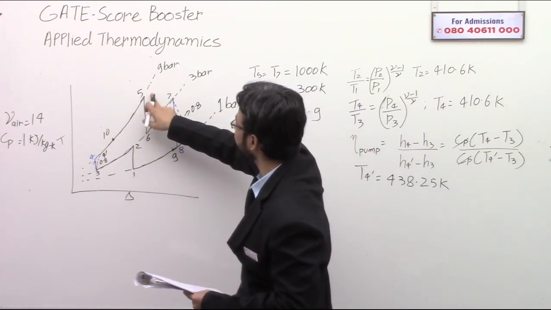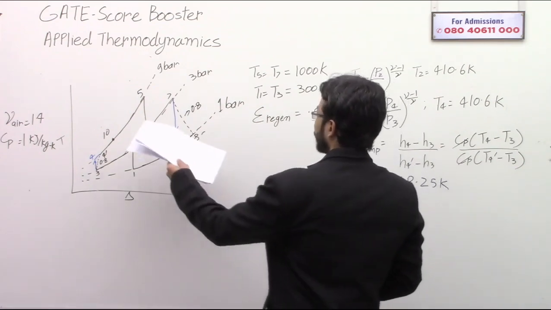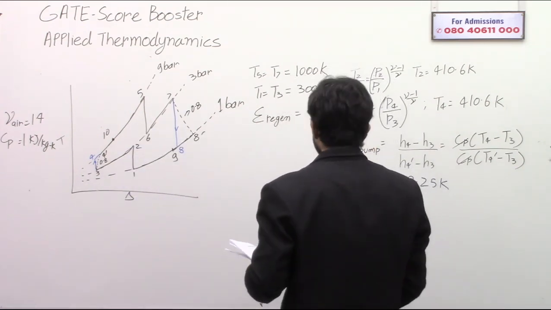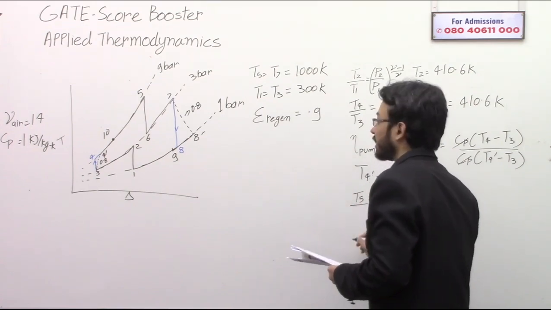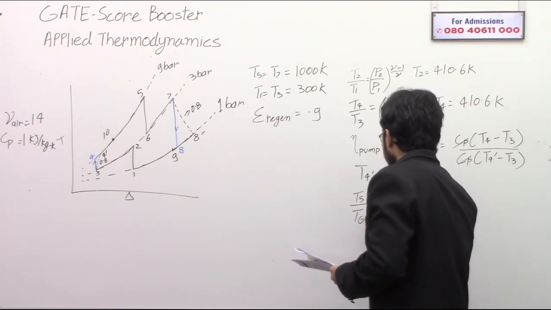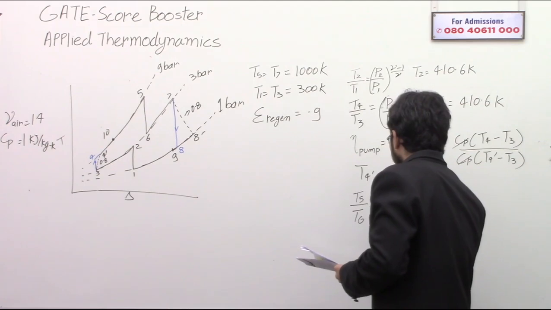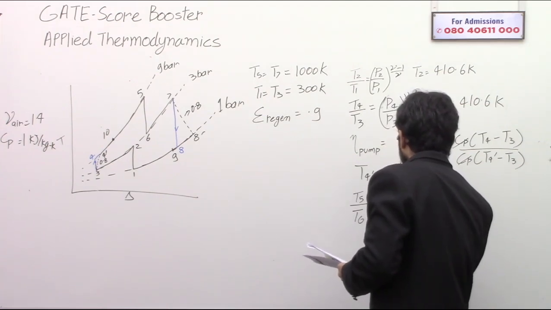We know T5, so let's calculate T6. Using a similar relation, T5 divided by T6 is equal to P5 divided by P6 raised to the power gamma minus 1 divided by gamma.